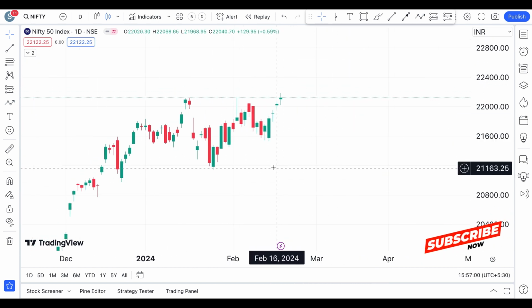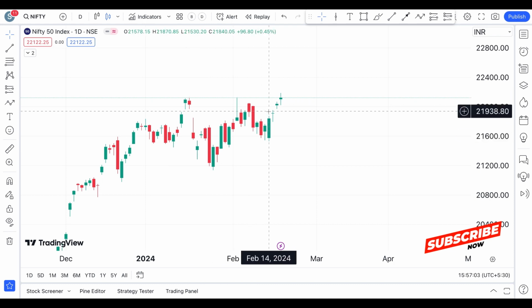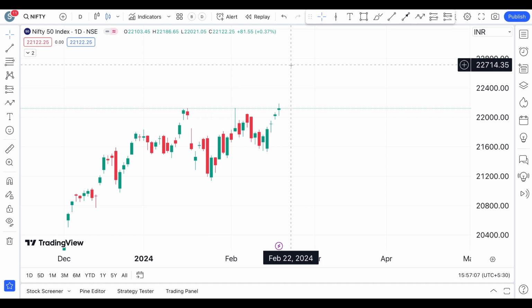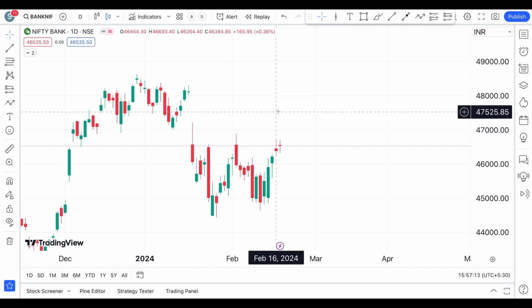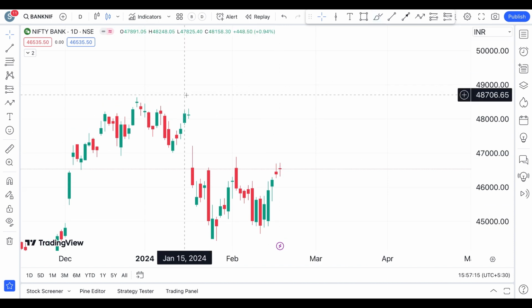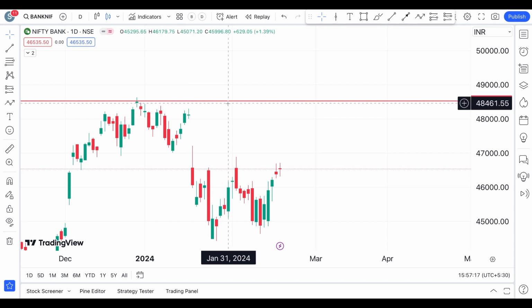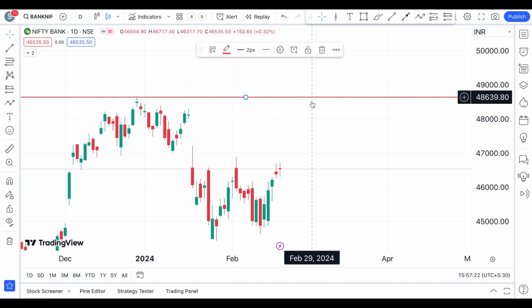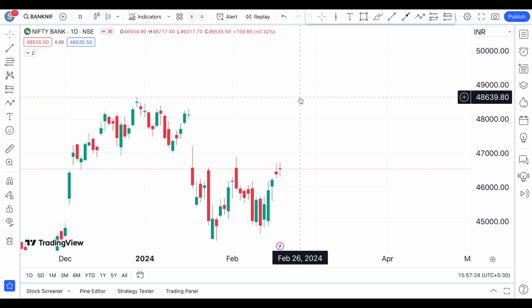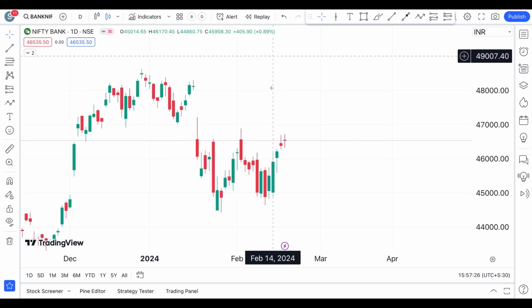Remember, okay, this is going to be very important for the Nifty than Bank Nifty. If Nifty is heading towards the higher levels, then there is a chance for the Bank Nifty. This is the Bank Nifty chart. It may also try to rise, but for the Bank Nifty to cross its all-time highs, it's pretty far from the all-time highs. So this red line is the all-time high for the Bank Nifty. So that is how it's looking on a daily chart for Bank Nifty and Nifty.